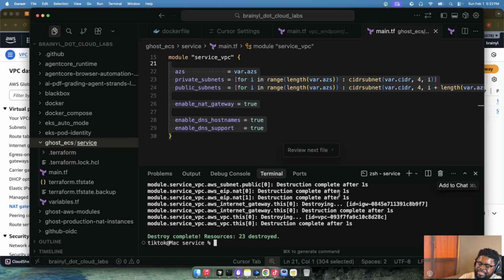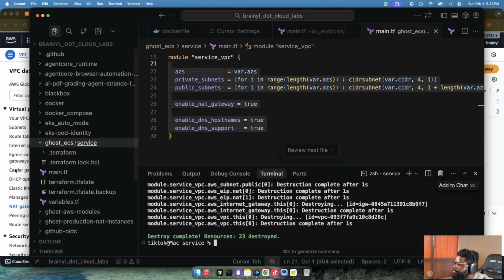That's why I love IAC. Just so you know, IAC is really good for you to easily bring up stuff and bring them down. You don't have to go through the manual steps. But again, I still mix. If you follow me on all fronts, I mix all of them. Sometimes I'm showing things via the console. Sometimes I'm actually showing you you can also use IAC to bring them up.